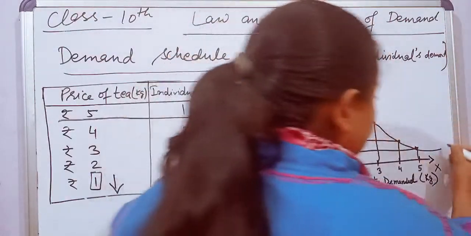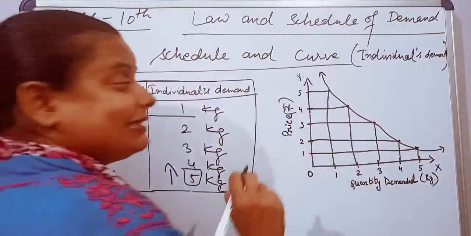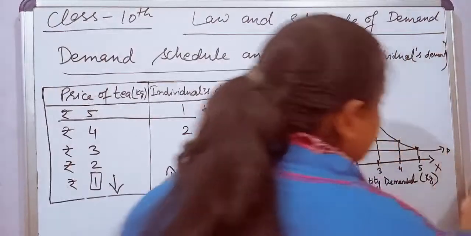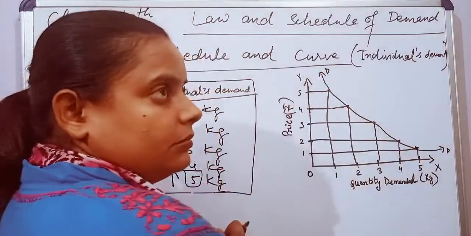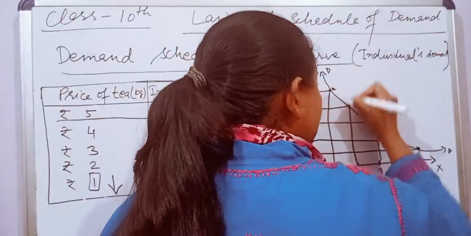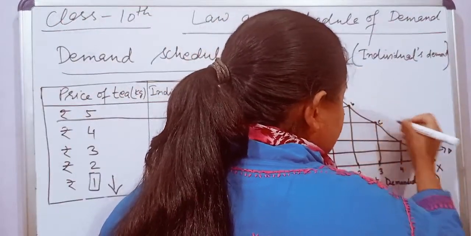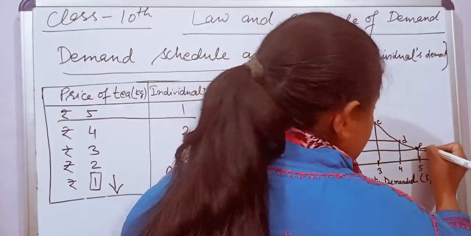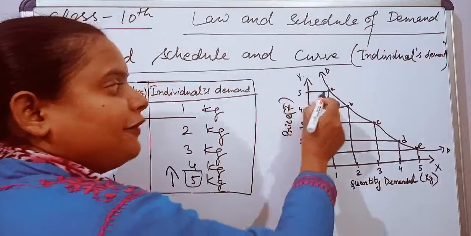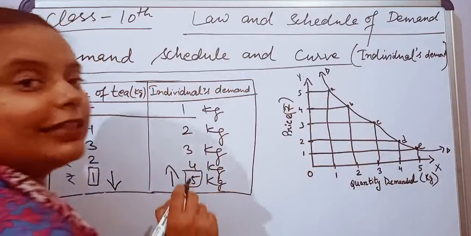This curve is represented by D. Means demand. DD means demand curve, you can say. And these are points A, B, C, D, E. Each point shows a different combination.